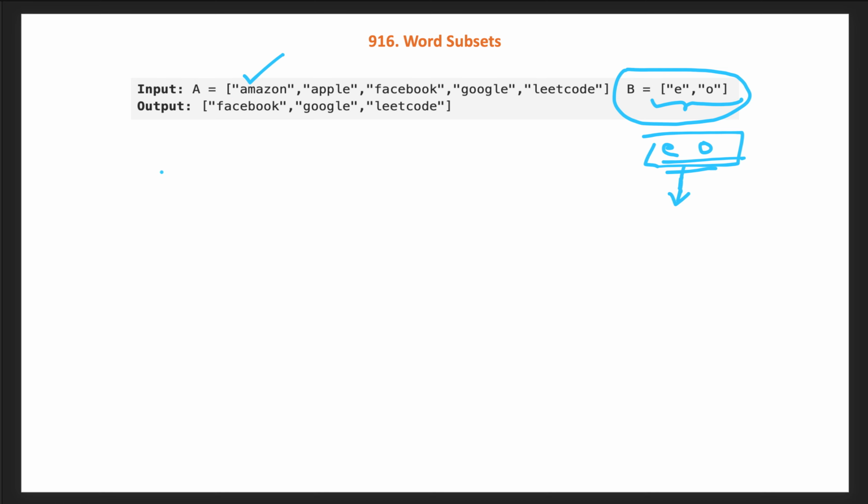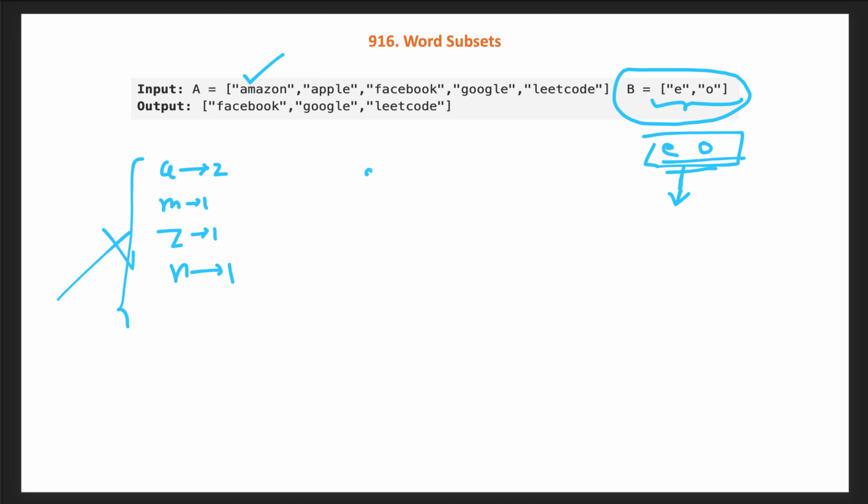So for this case, imagine we took "amazing": the frequency of A is 2, frequency of M is 1, frequency of G is 1 and frequency of N is 1. Now we need to compare whether E or O is there. Nothing is there, so hence this word is straightforwardly not universal. Similarly, let's take this Google.